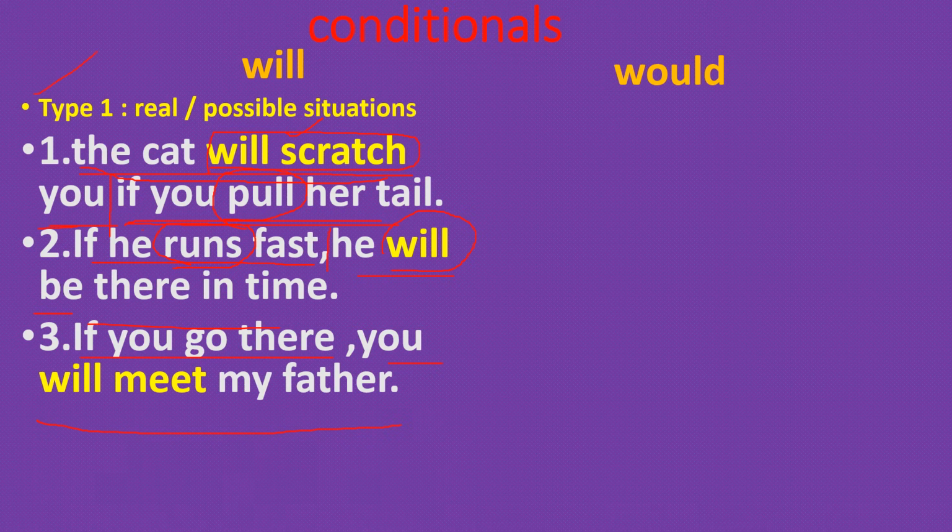In type 1, the verb in the if clause is verb 1 and the verb in the main clause is will plus verb 1. So in type 1 conditional sentences, we use will in the main clauses, not in the if clauses.